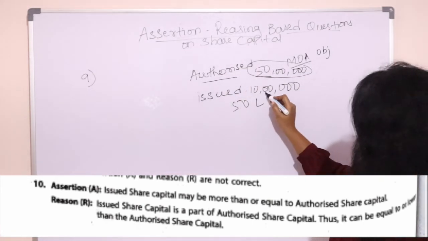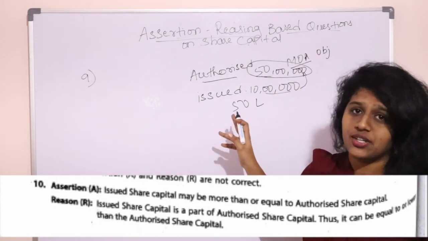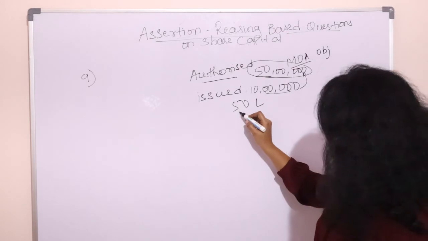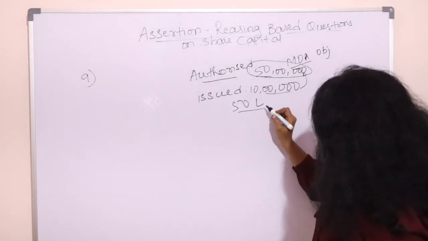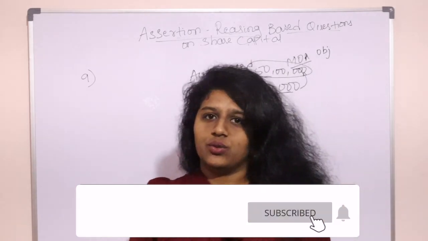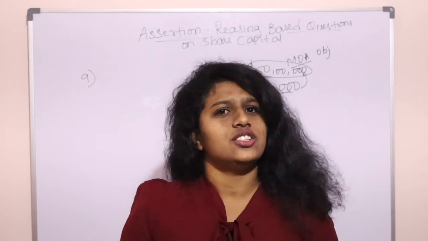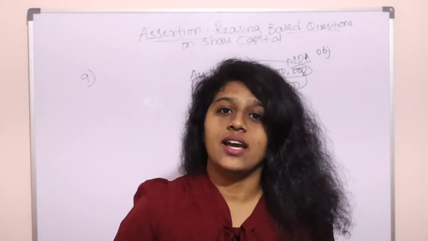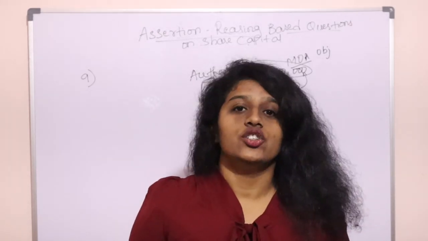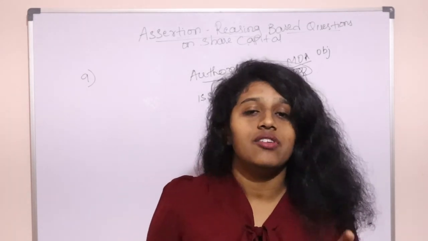Issued share capital of 10 lakh is a part of 50 lakhs according to our financial requirement. Issued capital can also be equal to or lower than the authorized capital. Reasoning is actually true, but it's not explaining the assertion, because the assertion is wrong. So the option which has reasoning correct and assertion wrong will be the right answer.